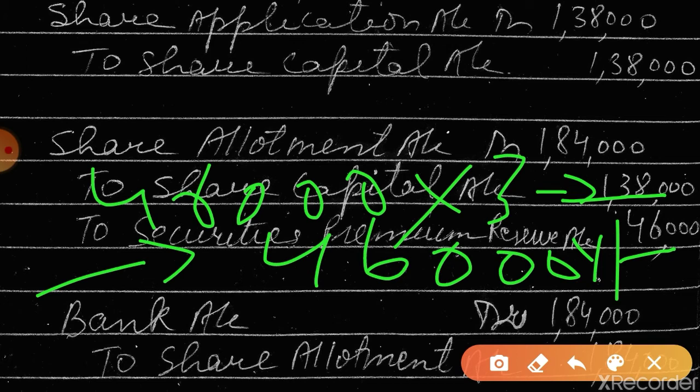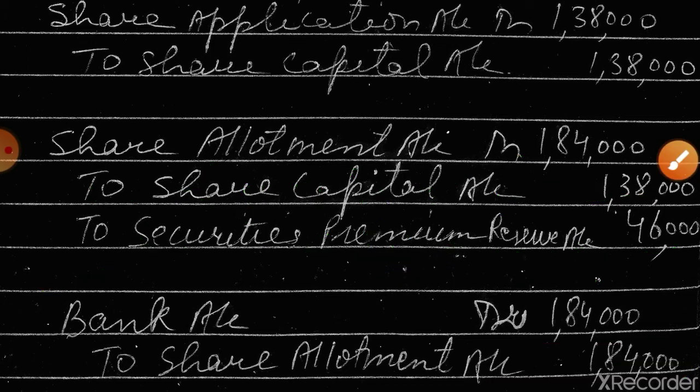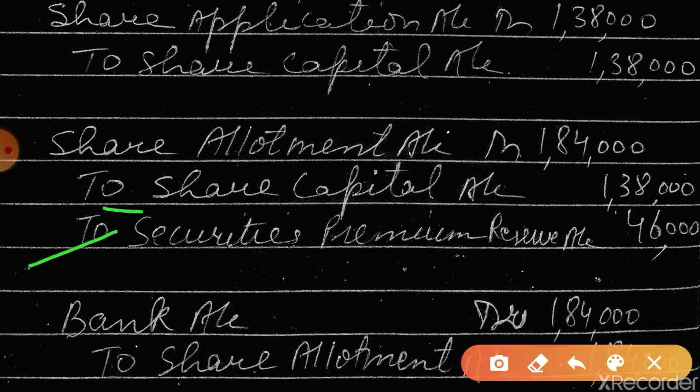Now the entire amount we got, so the entry will be bank account debit to share allotment. My dear students, is this entry clear to you? Securities premium reserve. ICAI has given a notification that now only the words securities premium are to be used. Reserve is not required. After the Companies Act 2013, we started writing reserve. But you can write either securities premium reserve, it is given in your book, or you can also write securities premium.